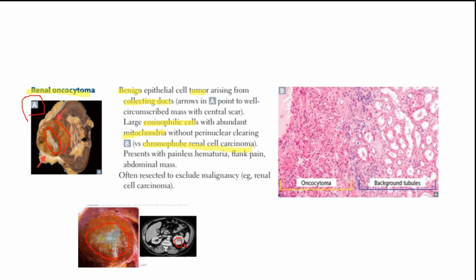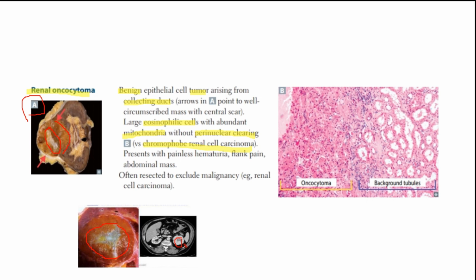Now, gross features, what is it? We noted 4. So, it is encapsulated, it's well circumscribed, and about its color, brown to yellow. And the most important feature, central stellate scar. Microscopically, eosinophilic cells with a lot of mitochondria without perinuclear clearing. If there was perinuclear clearing, this would signal chromophobe renal cell carcinoma.